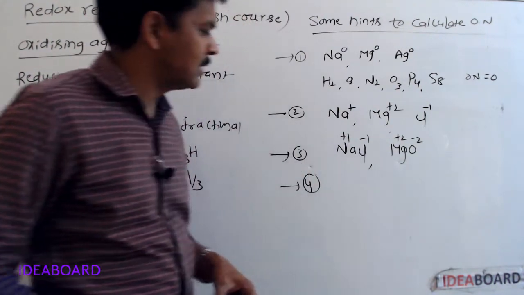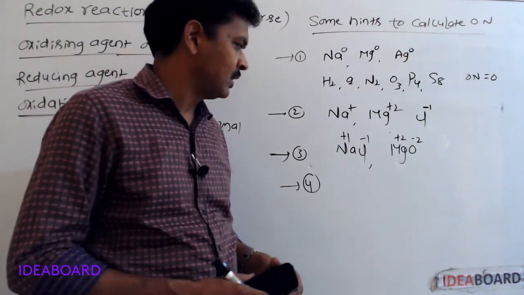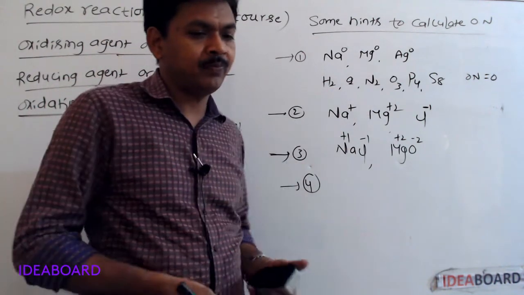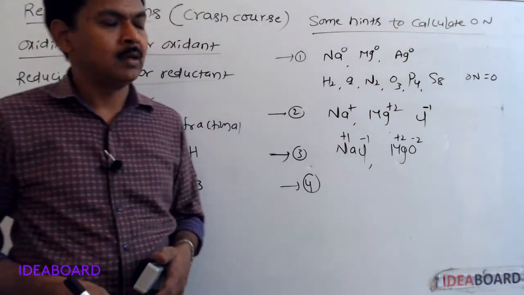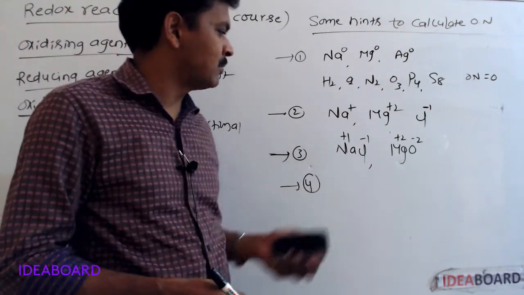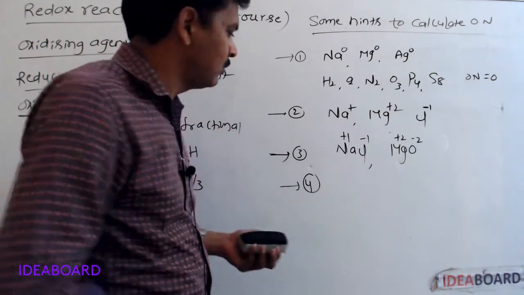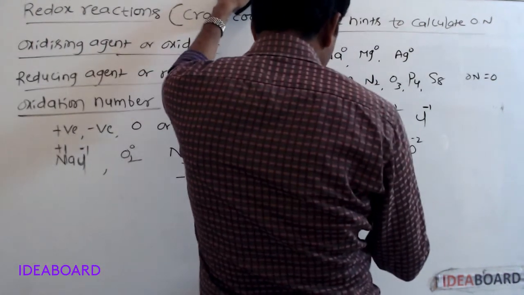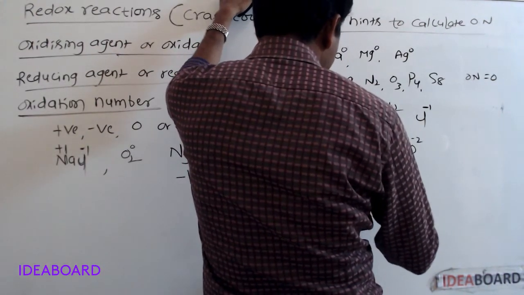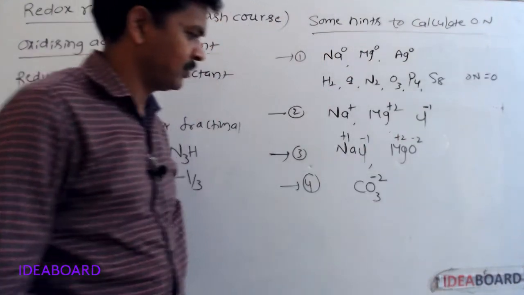The sum of the oxidation numbers of all the elements in a polyatomic ion is equal to its charge. For example, take the carbonate ion, CO3 2-.